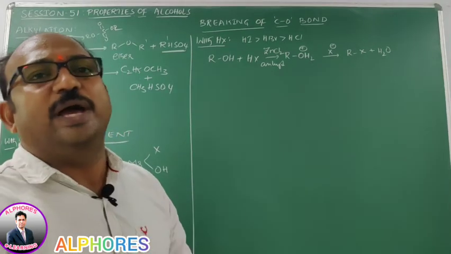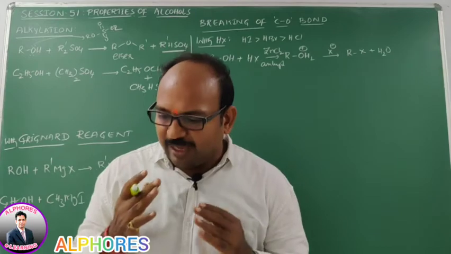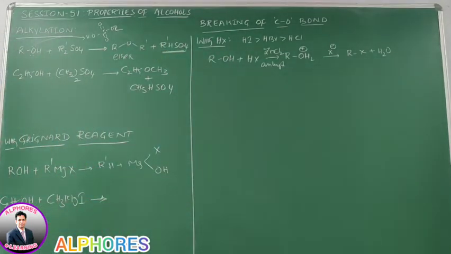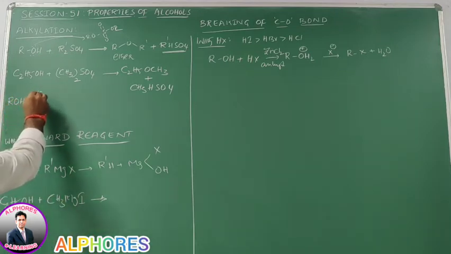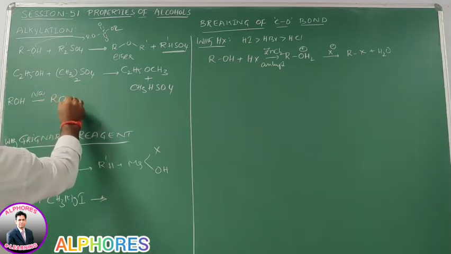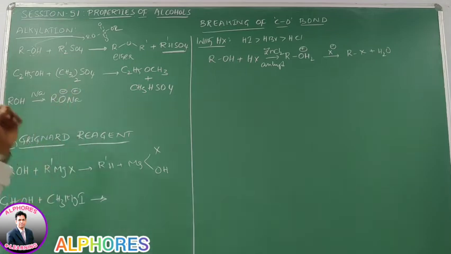In this reaction we are getting ether as a product, and we learned the preparation of ethers in Williamson synthesis. Let us recall that Williamson synthesis: alcohol upon reaction with sodium metal gives sodium alkoxide, RO minus Na plus.